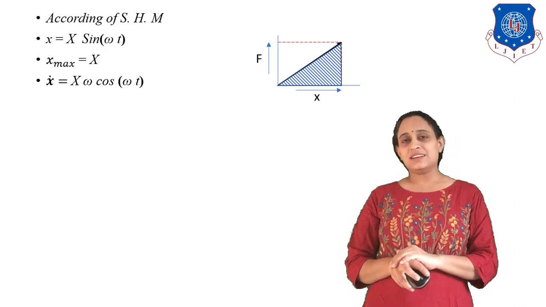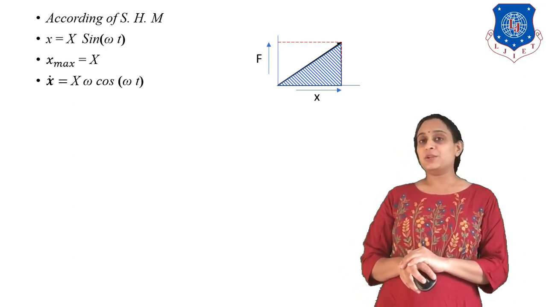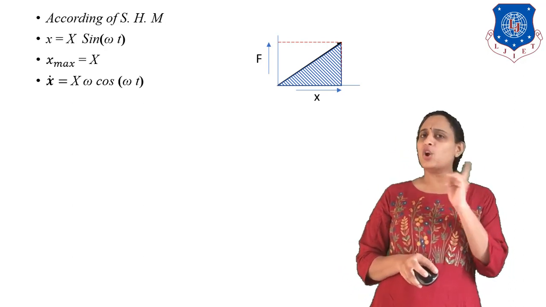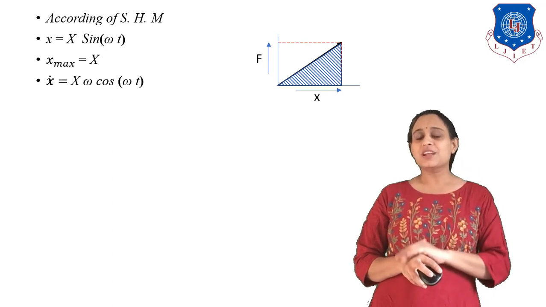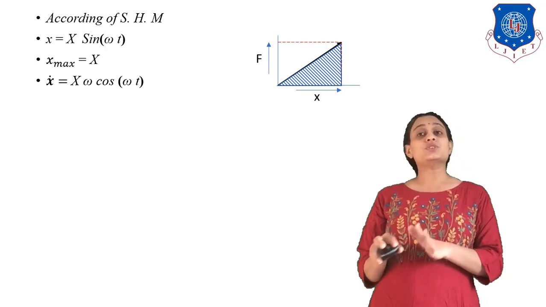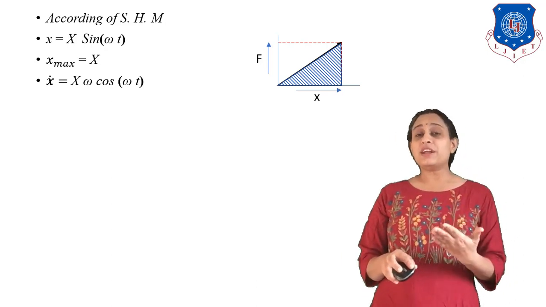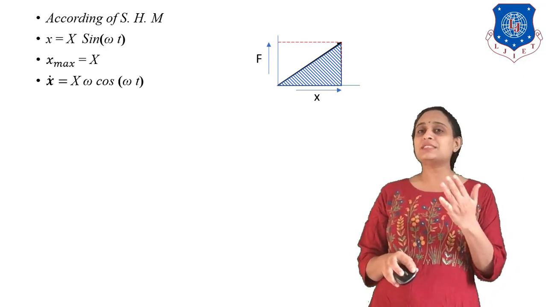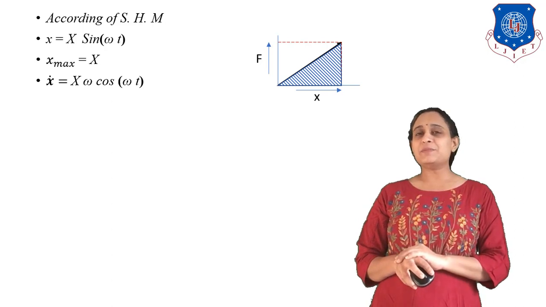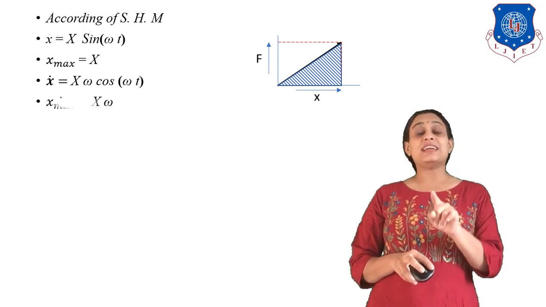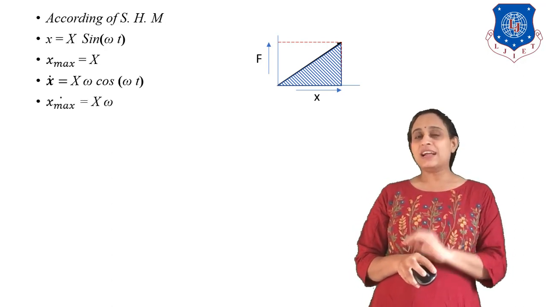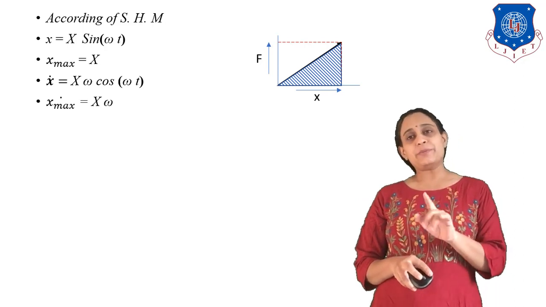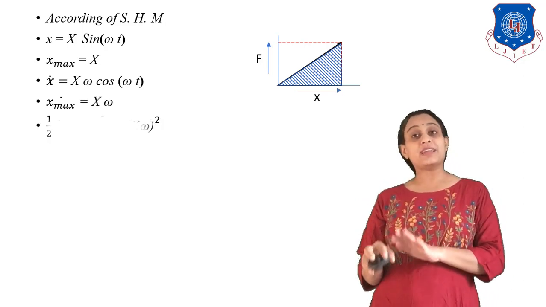Now let us have the x dot value. What is the x dot value? We have already studied in simple harmonic motion, so it is X omega cos omega t. Now we need to find out the maximum value of the velocity, which means x dot maximum. At what point will this be maximum? When cos omega t is 1. So we can write x dot maximum is equal to X omega.